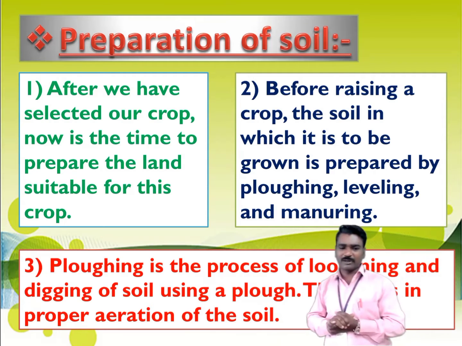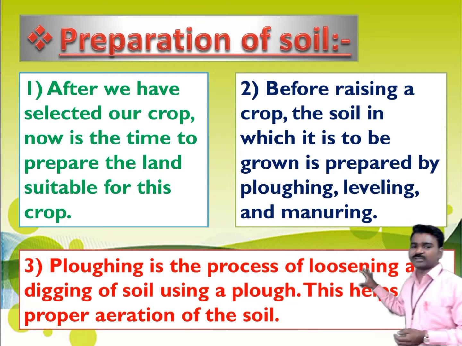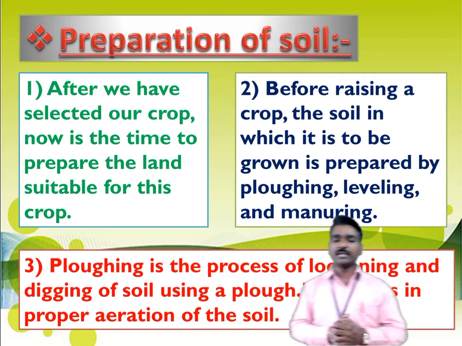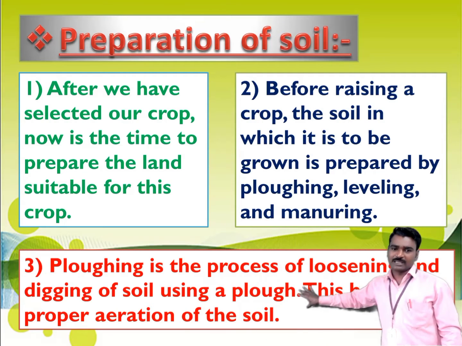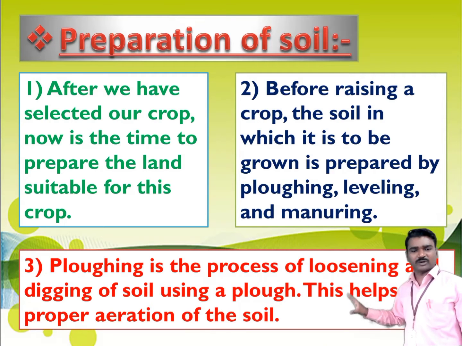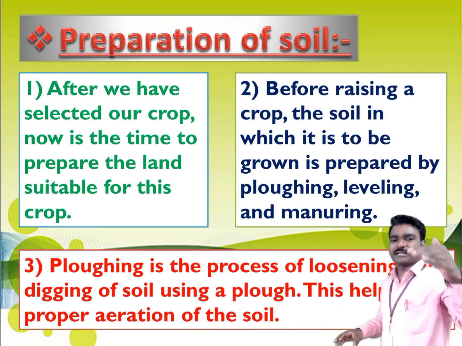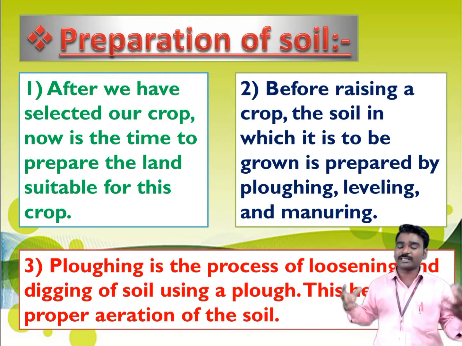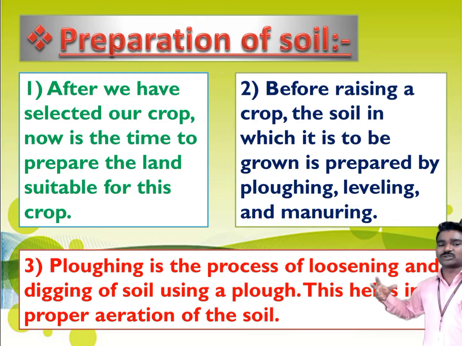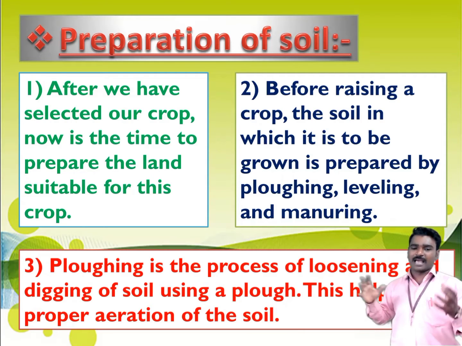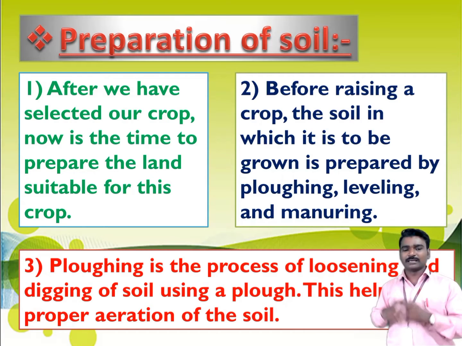So what is ploughing? Ploughing is the process of loosening and digging the soil using a tool called the plough. This helps in proper aeration of the soil. So the first step of soil preparation is ploughing. The farmer has to plough the land. That means he has to loosen the soil, and to make the soil loose, he has to dig it, and for this he makes use of a plough.